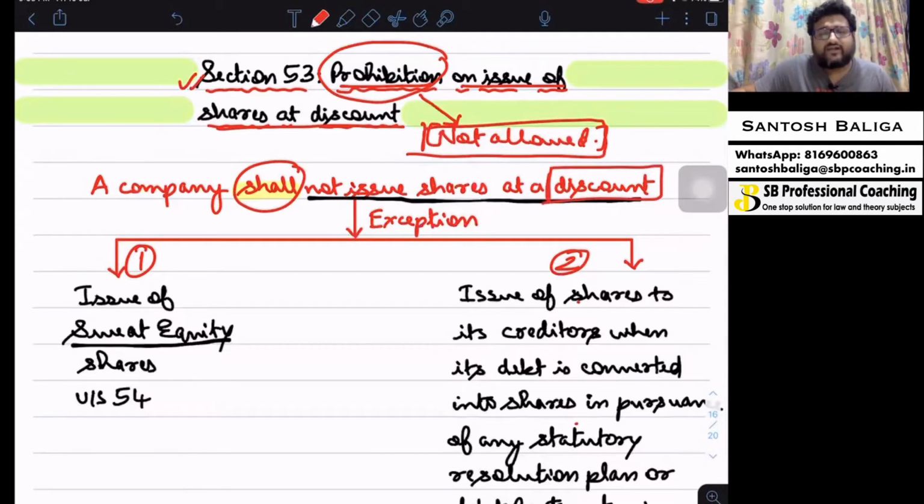But there are two exceptions which have been provided under section 53 itself. What are these two exceptions? The first one is that the company may issue shares in the form of sweat equity shares. Now, what do you mean by sweat equity shares? Sweat equity shares are such shares which are issued to directors or employees of the company for their know-how which has been provided to the company, or in lieu of some consideration other than cash. We will discuss section 54, that is sweat equity shares, in detail in my next lecture itself. So you will be able to understand the whole concept in the next lecture.